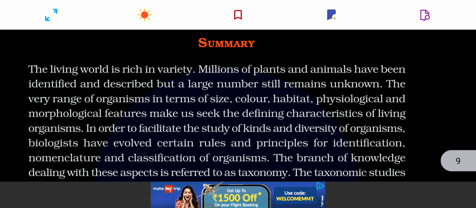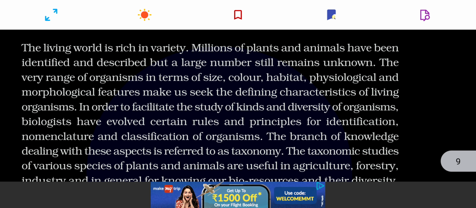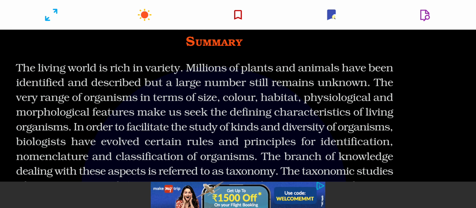So this is all about the living world. The summary you can see has summarized the basic points which you see in this unit. Like, the living world is rich in variety. It means the living world is very diverse. Millions of plants and animals have been identified and described, but a large number still remains unknown. As I have already told you, as per an estimate, there are about 7 to 10 million living species, but we have identified to date only 1.7 to 1.8 million, which are known to taxonomists.